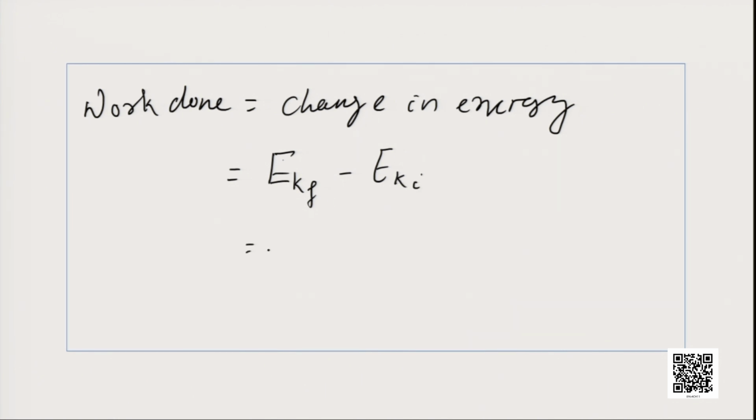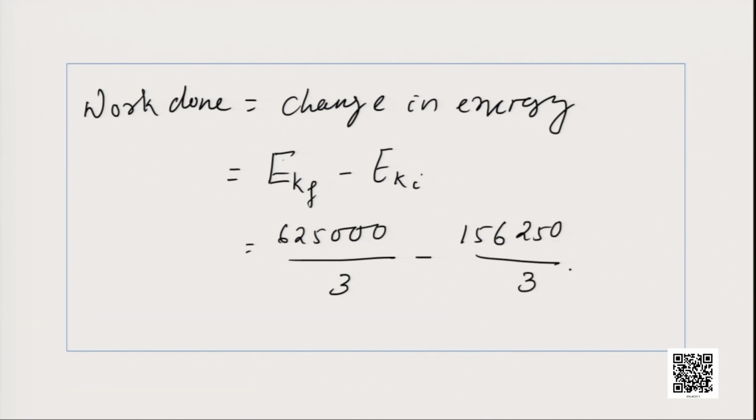If you substitute the values, it is 625,000 divided by 3 minus 156,250 divided by 3 joule, and if you solve it, the work done that you will get is 156,250 joule, or we can write it as 156.25 kilojoule.